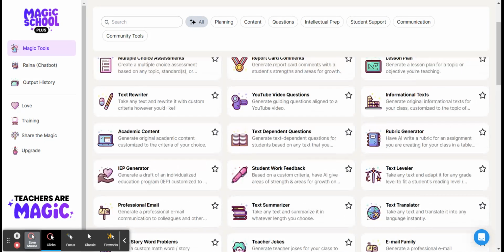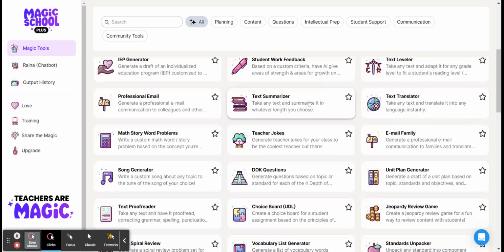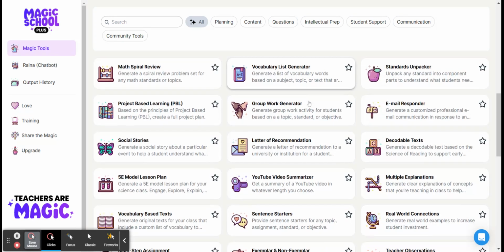So these are all of the different things, and I have played quite a lot with all of these different generators. There's all kinds of things: a rubric generator, a text rewriter, informational text that you can create for any topic that you're discussing in class. If you are a K to 2 teacher, you can create a decodable text based on the science of reading.